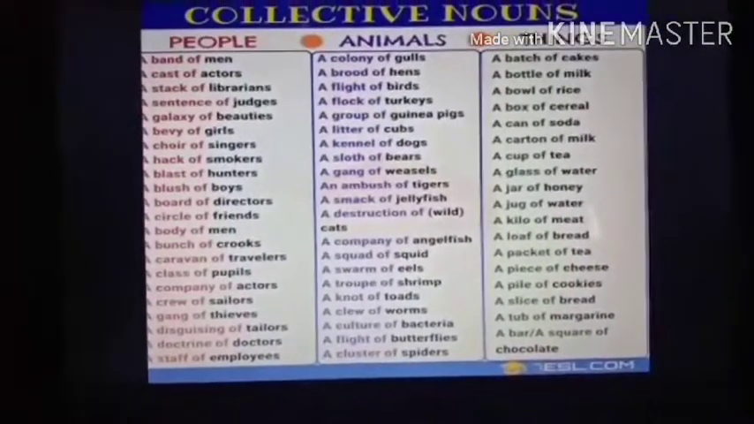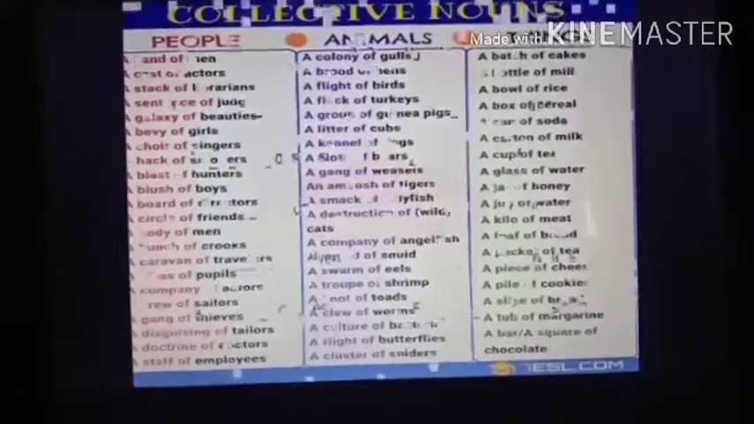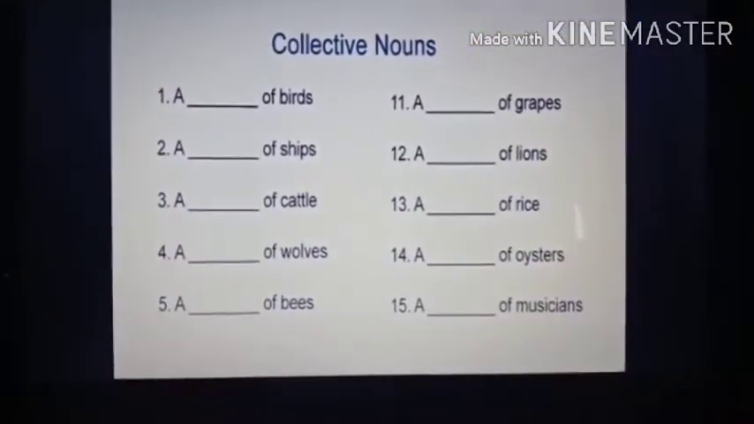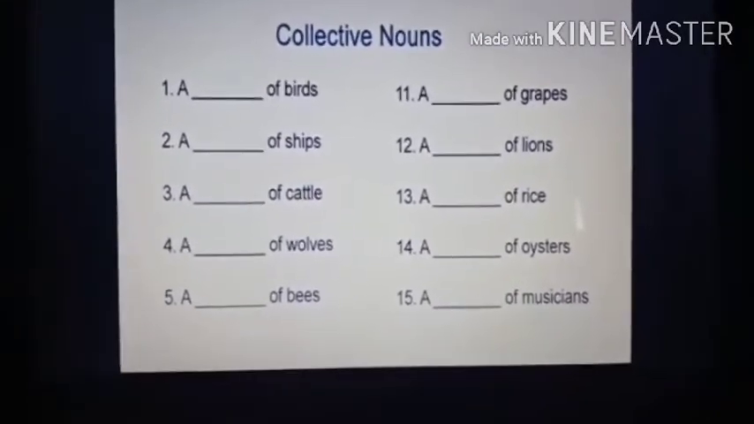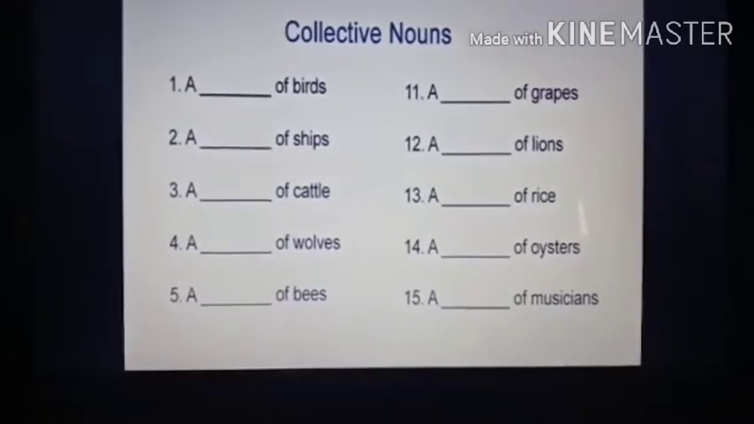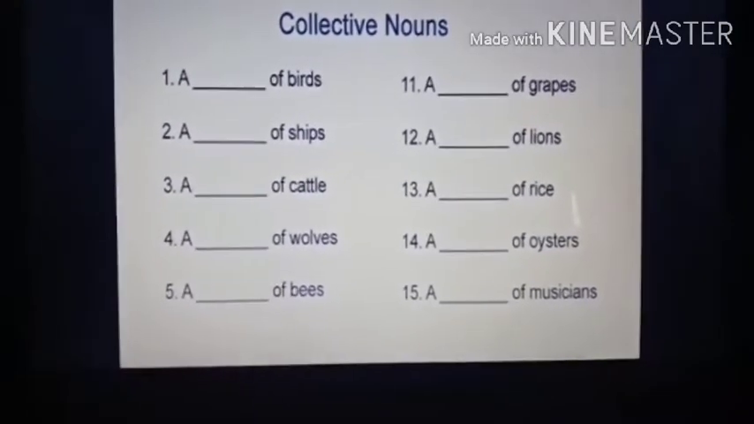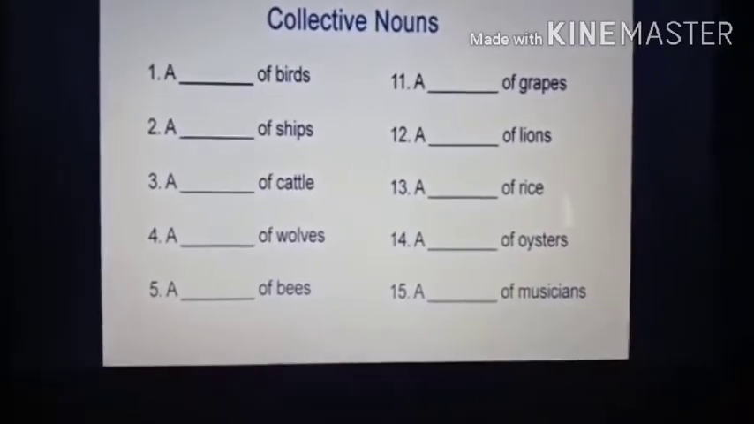Okay, students, now what is the next one? We will just see the next slide. Okay, now see collective nouns. These are like fill in the blanks. The same type of exercise is given in your worksheet, so I am making you do this so that you can do your worksheet. Now fill in the blanks. We will just do this.